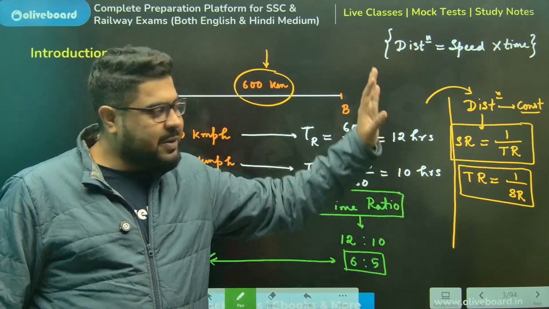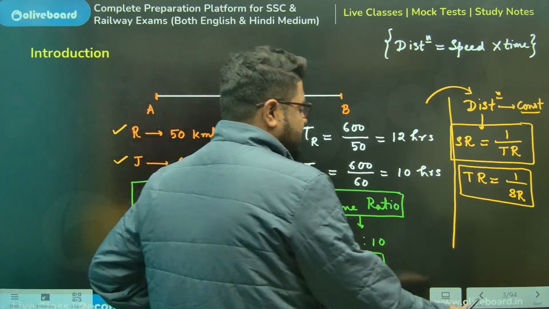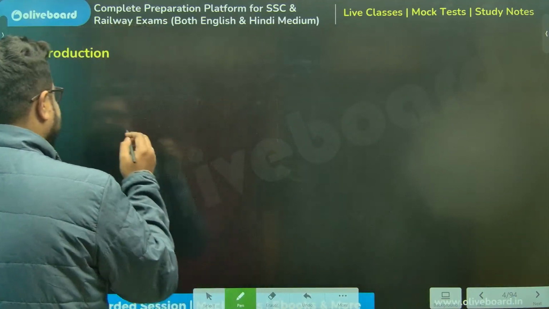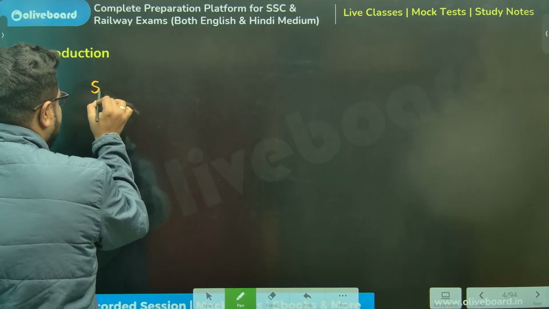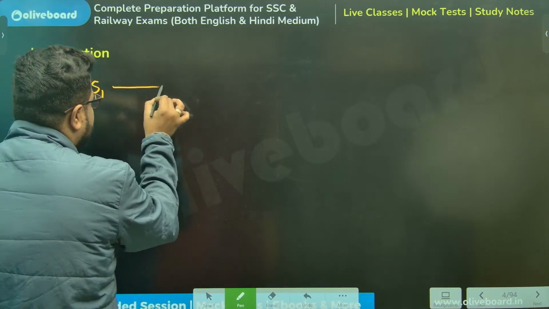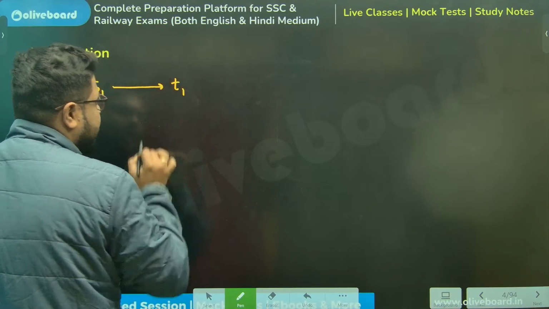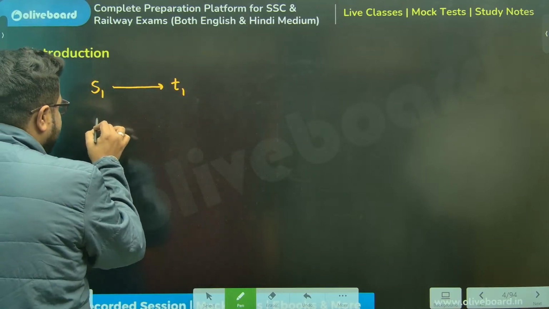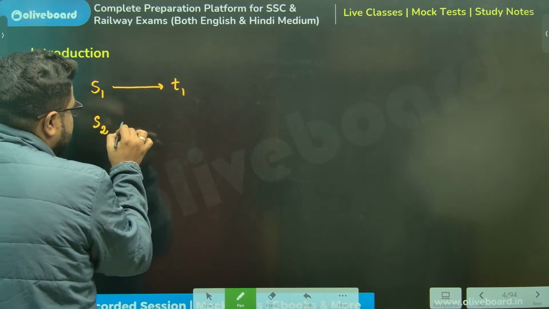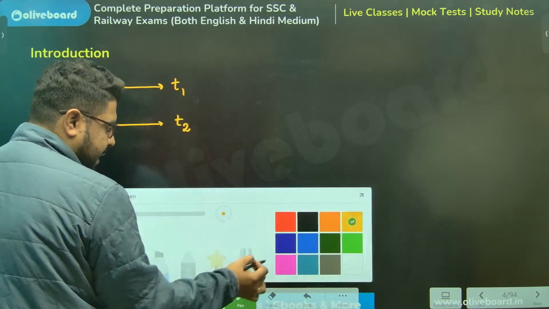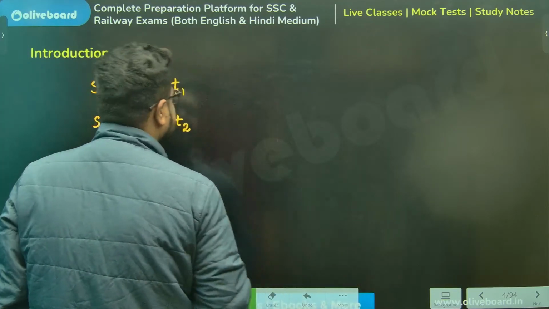And from here we get the most common and the most famous formula of this chapter. Let's say there is a person going at a speed of S1 and he takes T1 time to reach a particular spot. And there is another person going at speed S2 and he takes T2 time to reach the spot. The same distance. Distance is constant.